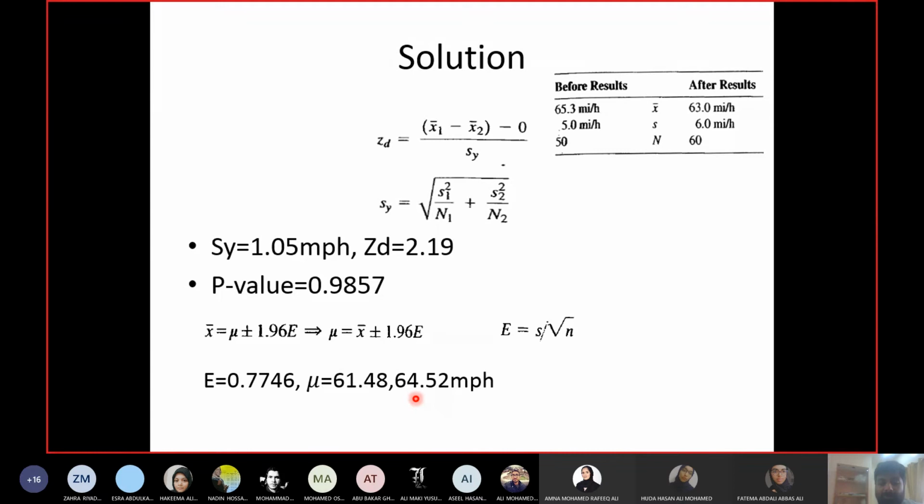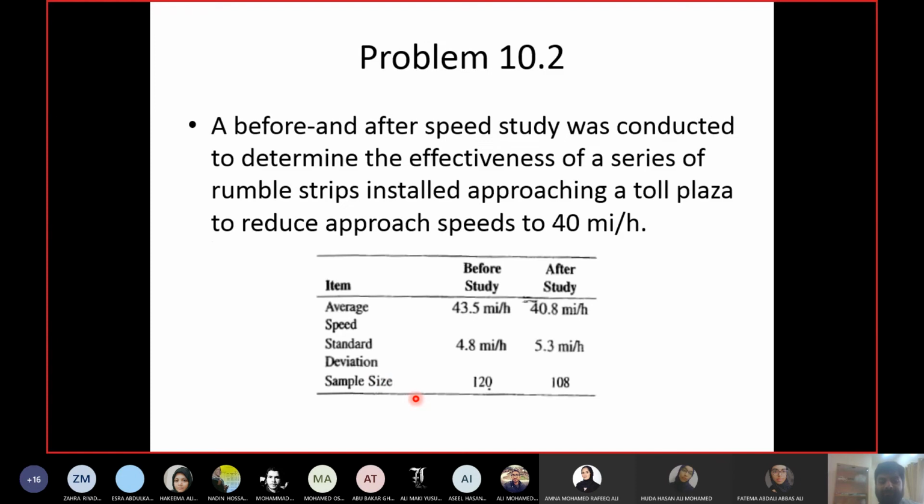We did not achieve the required value of 60 miles per hour, because having a speed of 60 miles per hour, or having drivers driving close to 60 miles per hour, has a chance of even less than 5%, which is unacceptable. So we will say we did not achieve the required reduction because it has a chance of less than 5%. Okay, let me show you another example. It's a repetition; most of the things are repeated.